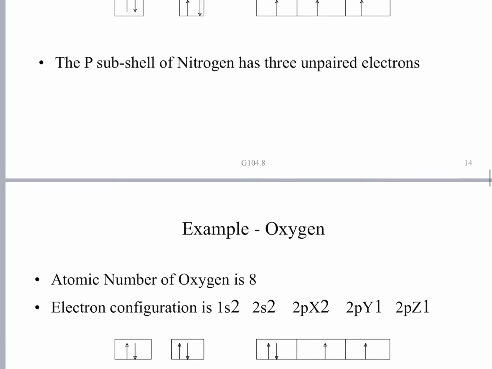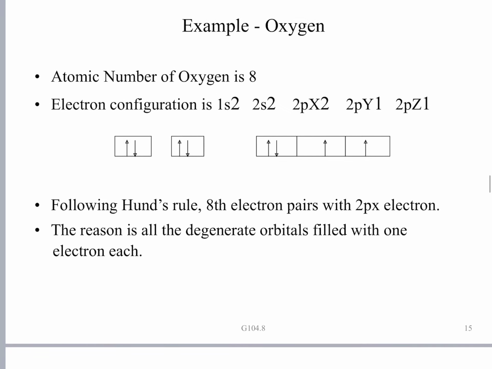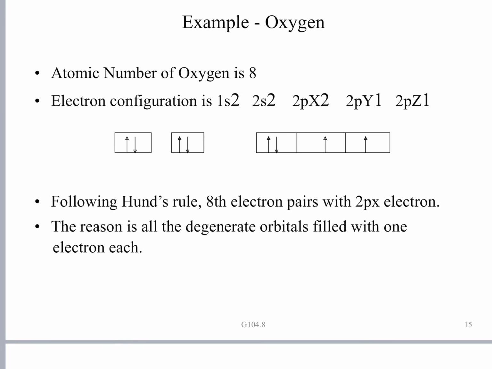Next, let us see the example of oxygen. In the case of nitrogen, all the 3 orbitals are filled, so the next coming electron will pair up. First consider nitrogen itself: 2px1, 2py1, 2pz1 electrons are filled.